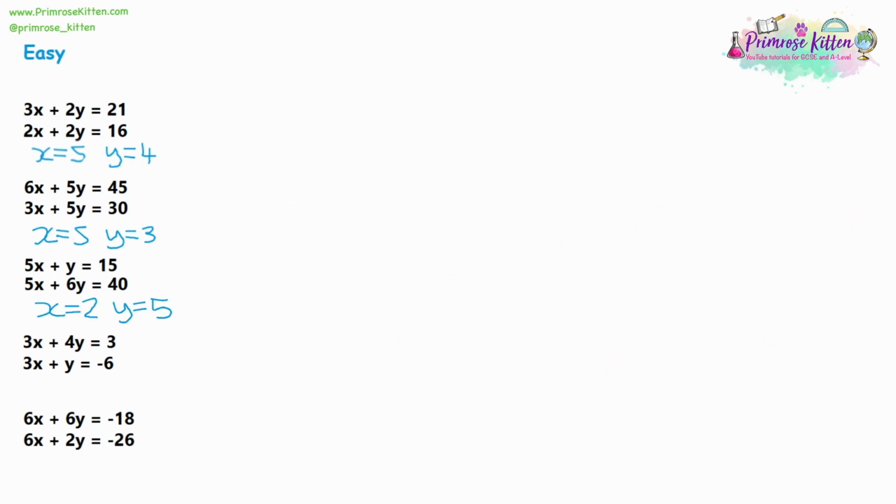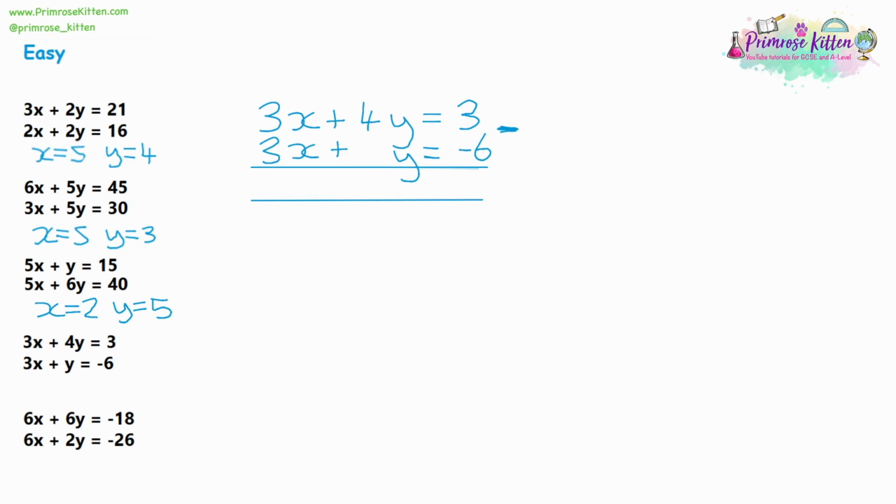Moving on to question 4, we have 3x plus 4y is equal to 3. And underneath we've got 3x plus 1y is equal to negative 6. So we're going to start having negative numbers involved now. We're going to do it the same way though. We're going to set it up as a column subtraction, put the lines in to make it nice and clear what we're doing. And we're going to take away one term at a time.